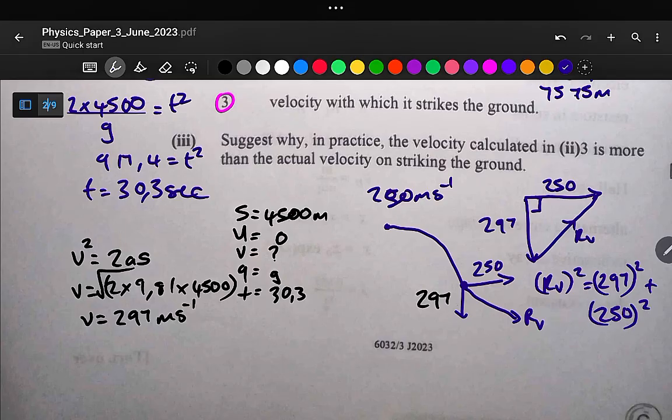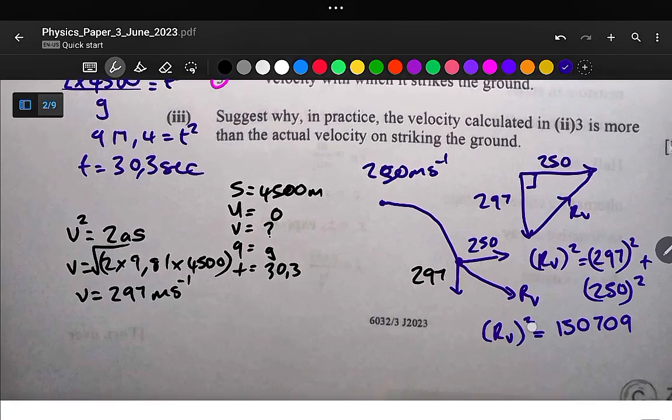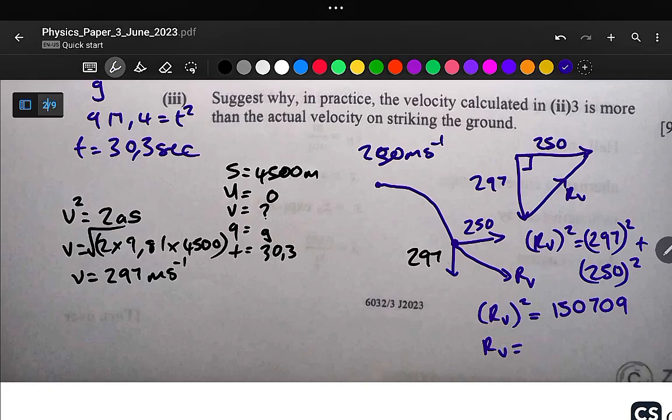If we add this, we get the resultant speed squared being equal to 150,709. So the resultant speed is the square root of this, and this gives us 388 meters per second. So our final speed is 388 meters per second.